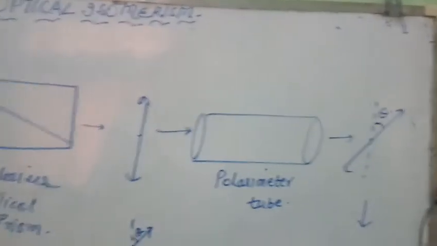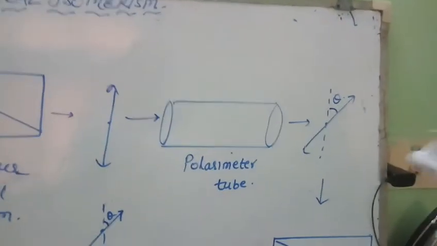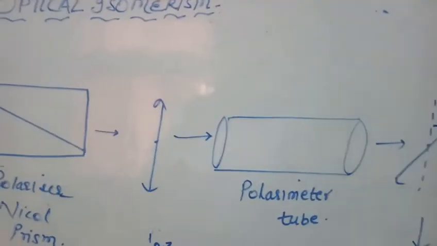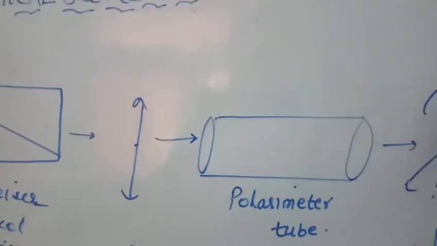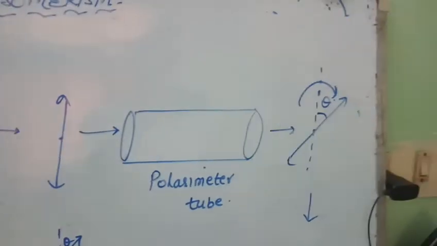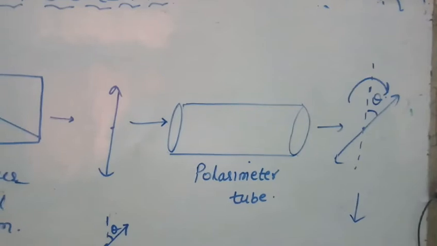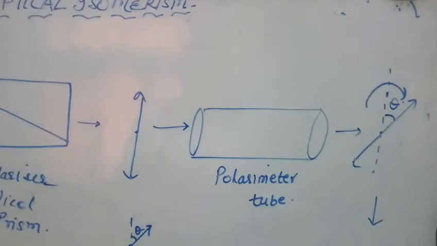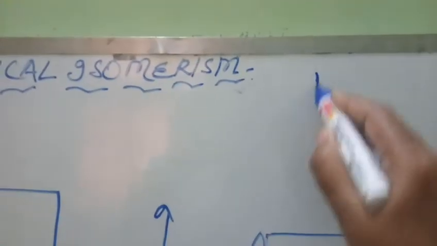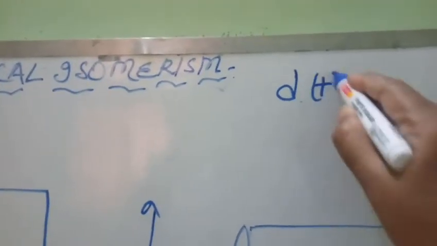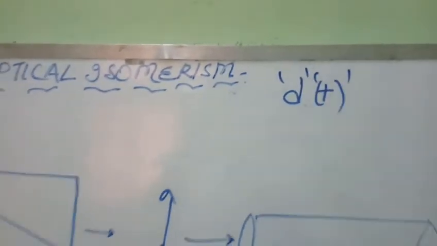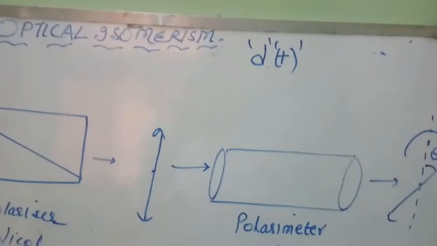The second result may be that the substance rotates the path of plane polarized light in the clockwise direction, or in the right direction. Such compounds are known as dextrorotatory compounds, represented by the D form or plus form. It is designated by small d, not capital D, or plus sign.